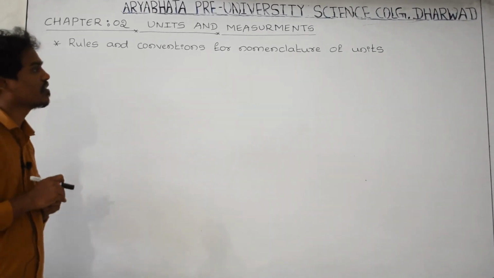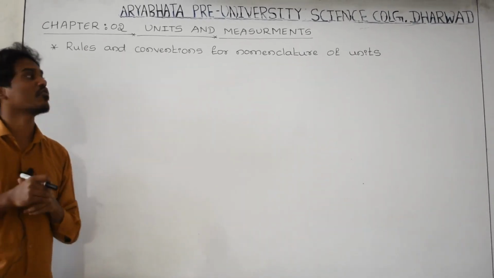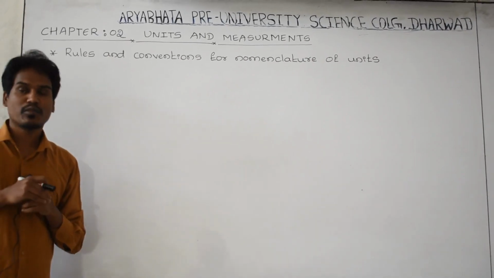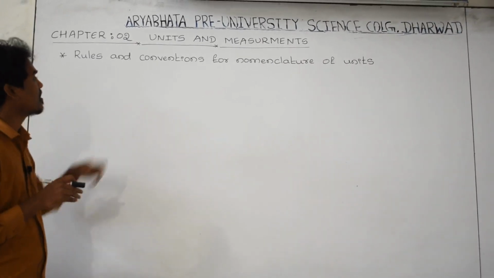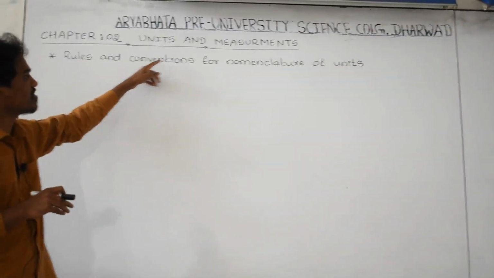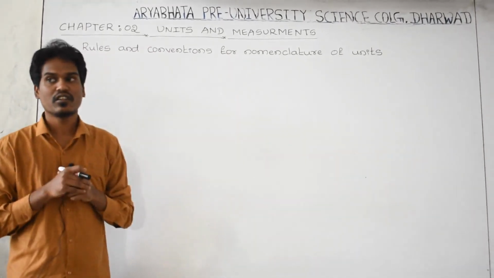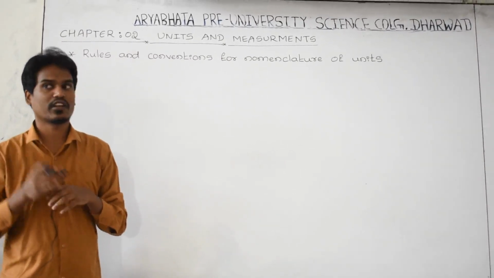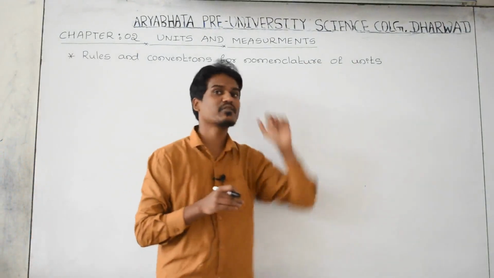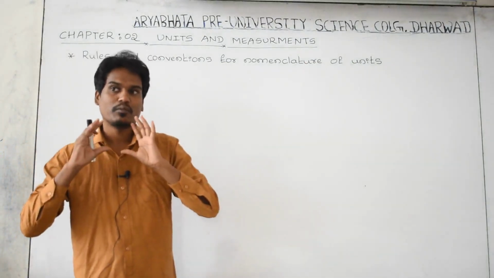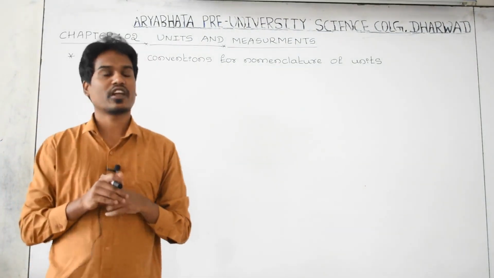Today there is an important concept. While writing the name of the unit of a physical quantity and the symbol of the unit, there are some rules on how to write them. That is the rules and conventions for nomenclature of units. While writing units, SI or CGS, whatever the unit is, and their symbols, some rules are there. Which are those rules? One by one we can go.